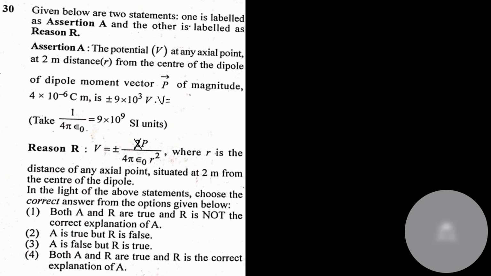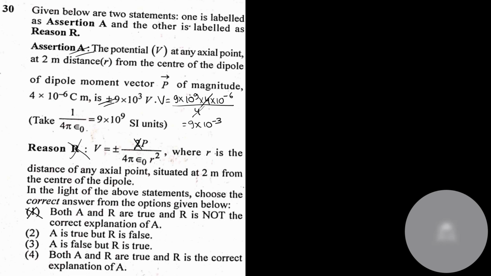V equals 1 by 4 pi epsilon naught, which is nothing but 9 into 10 to the power 9, times P, which is given as 4 into 10 to the power minus 6, divided by r square. The value of r is 2, so r square is nothing but 4. 4 and 4 would get cancelled, which equals 9 into 10 to the power minus 3. So it is correct. Option A is correct. Option B is wrong.